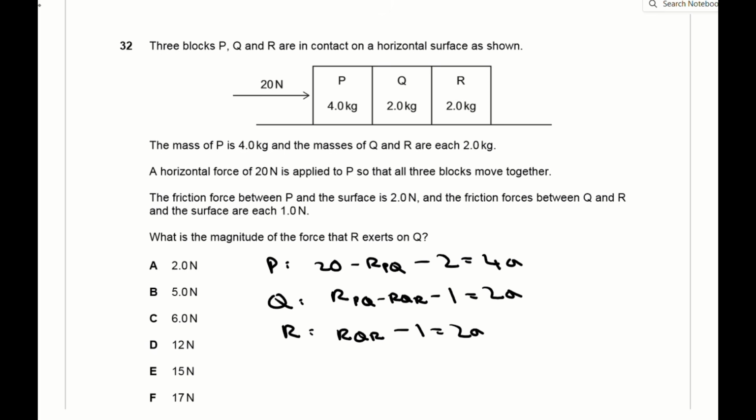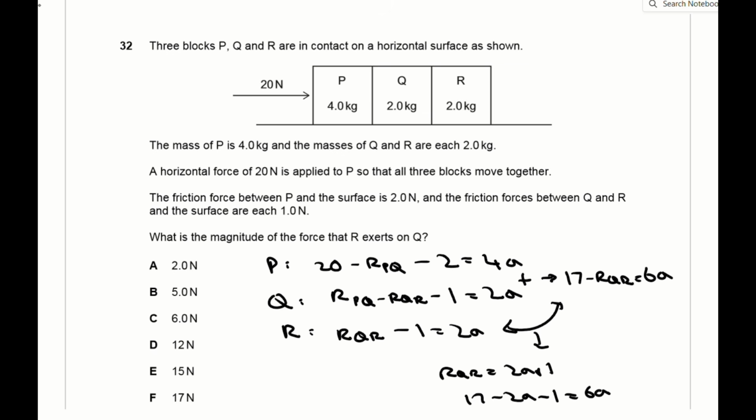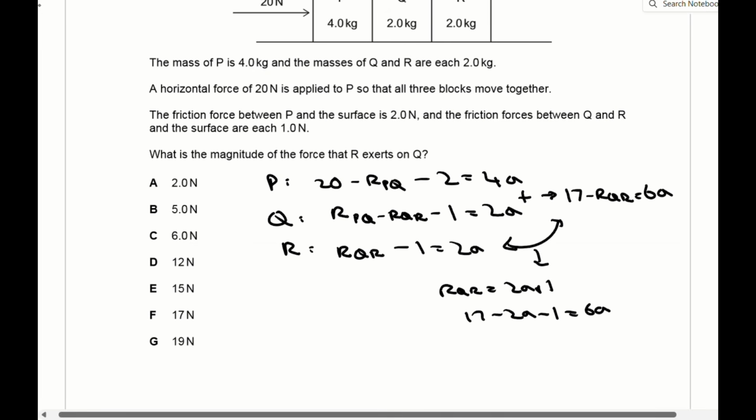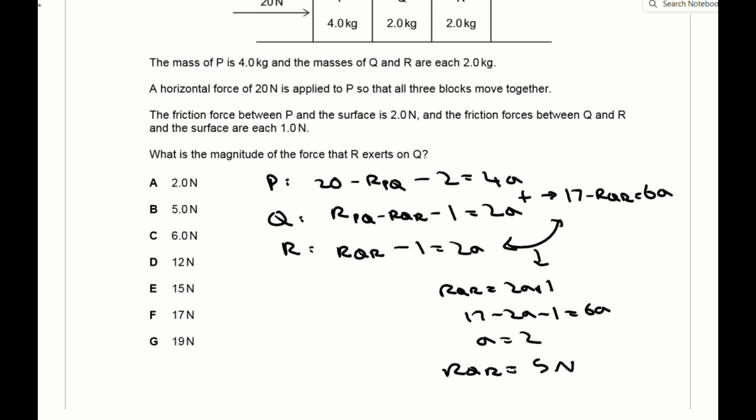Looking at Q, you have the reaction from P on Q minus the reaction from R on Q acting the other way minus the frictional force of 1 is 2 times the acceleration. And looking at block R, you have the reaction from Q on R acting to the right minus the frictional force of 1 acting to the left is equal to 2 times the acceleration. You then solve these simultaneously to obtain the acceleration as 2 meters per second squared and the reaction between Q and R as 5 newtons, which is B.